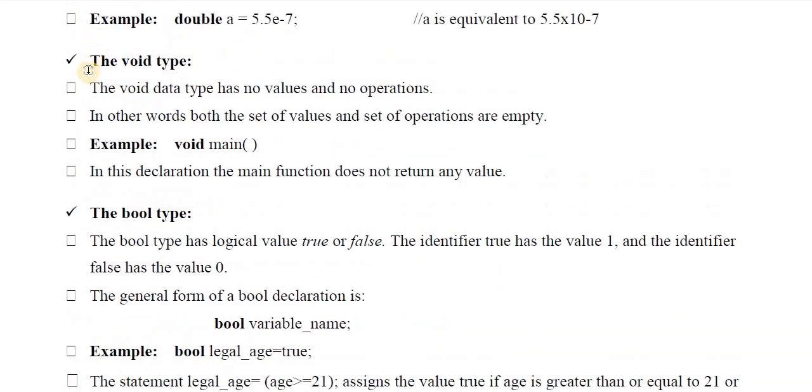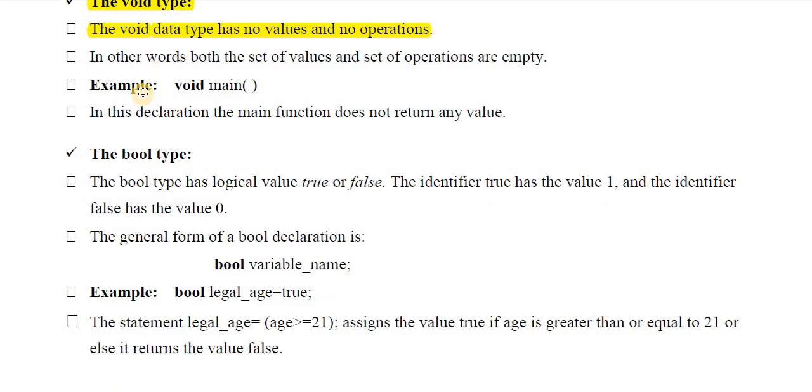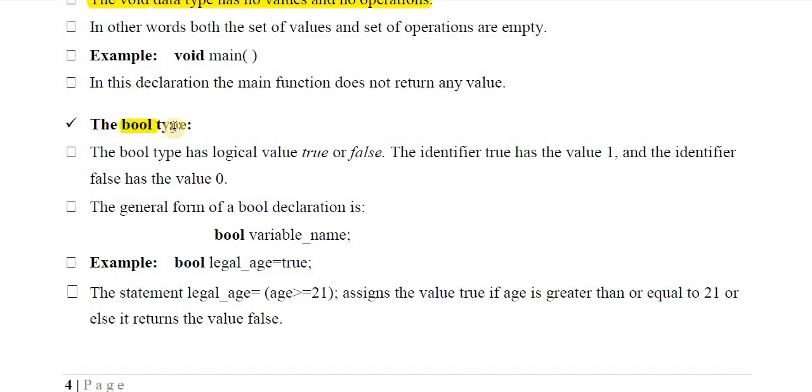So the void data type. Void is a keyword. It is a data type. It is used when we are not using anything. Void means nothing, like this. Next is the bool data type. Bool means boolean. When this data type is used to create a variable, then this variable can store only two values, true or false. So the bool data type is used to create boolean variables, which can store only two types of values, true or false.